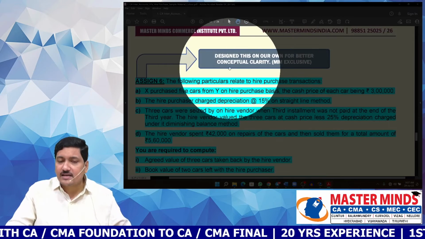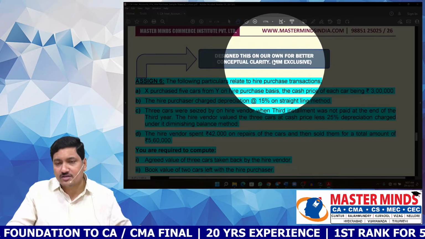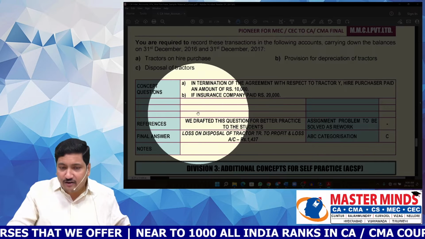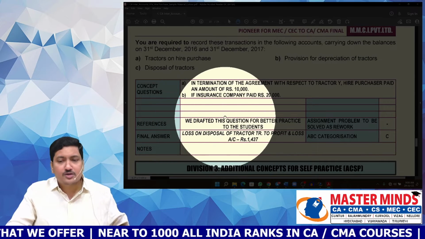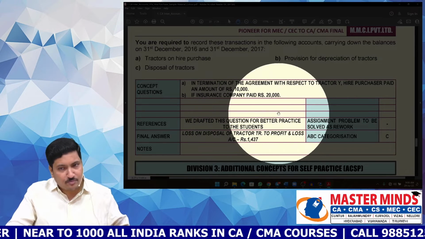Here is one assignment problem which we have designed on our own to improve your conceptual clarity. Here is another example where we have drafted this problem on our own so that we can deliver you maximum subject in just a minimum number of problems.